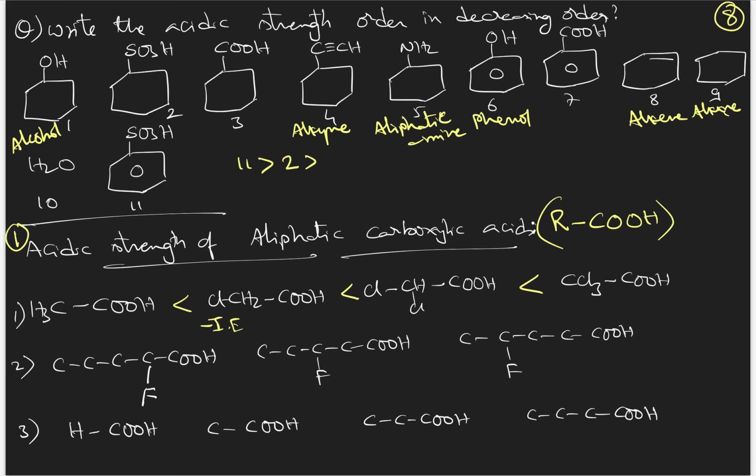Okay. Then next you see fluorine. Fluorine is also a negative inductive effect group. But for this group, the nearer it is to the COOH, the more will be its impact on COOH, and the higher will be the acidic strength. But what is happening here? Fluorine came far, much farther here. The farther the negative inductive effect group comes, the lesser will be the acidic strength. So negative inductive effect groups or electron withdrawing groups should be nearer. So this is the order. In this manner, you try to write the acidic strength order for the other examples.